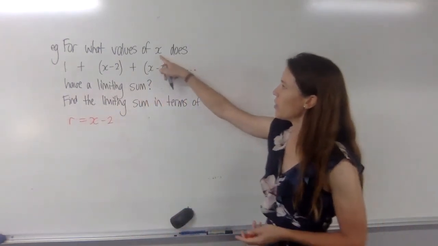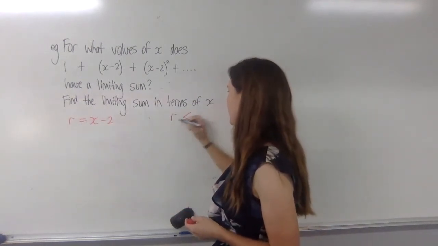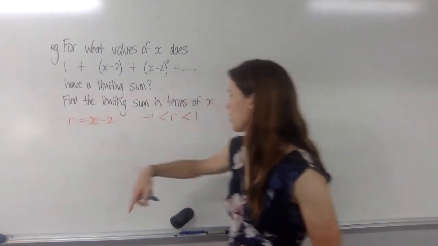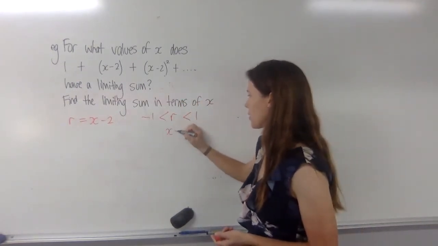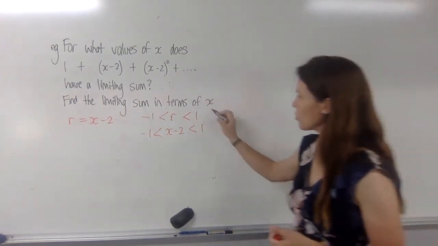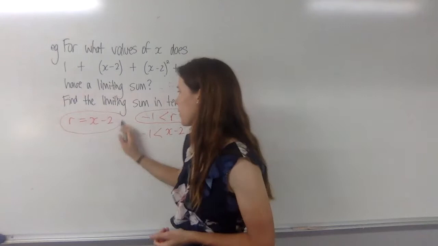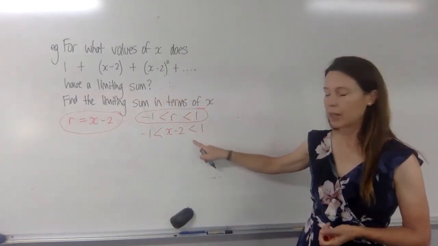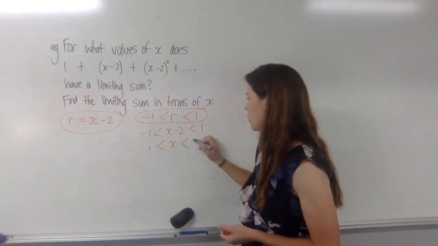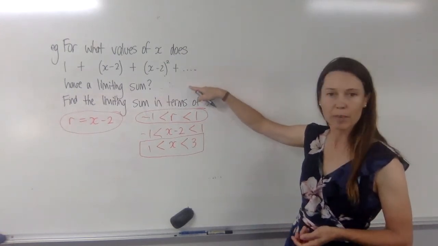Now we want to find the values of x that would make this thing have its limiting sum. You only have a limiting sum when r is between -1 and 1. So if you know what r is, you can just sub that in and say x minus 2 has to be between -1 and 1. Now how would you know to do that? Well, just think of what you know about GPs that have limiting sums and think about what you know about this one, combine the two things together. Now to solve for x, just add 2 to each part of the inequality, and we know that x must be between 1 and 3. So we've answered the first part, x must be between 1 and 3.